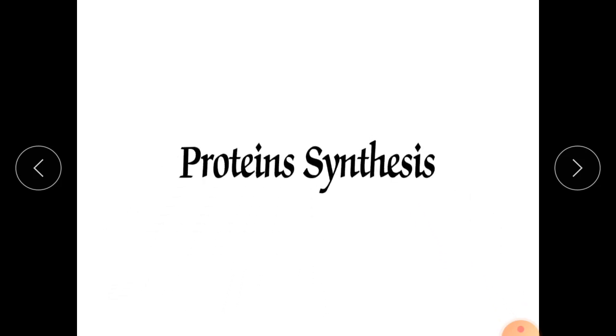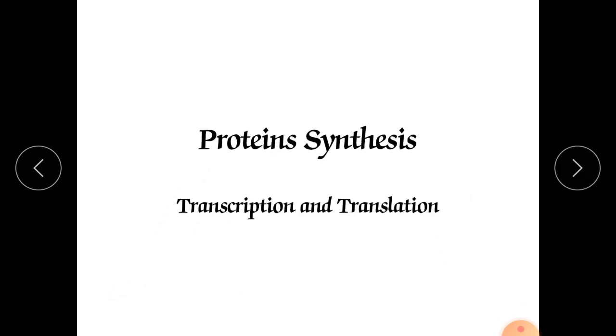In today's presentation, I will come across the next process. It is called protein synthesis. In protein synthesis, we will come across the processes of transcription and translation. In the last lecture, we discussed genes, DNA and chromosomes. Now today we will look at protein synthesis and what happens in it.